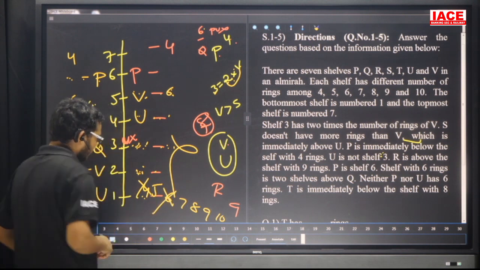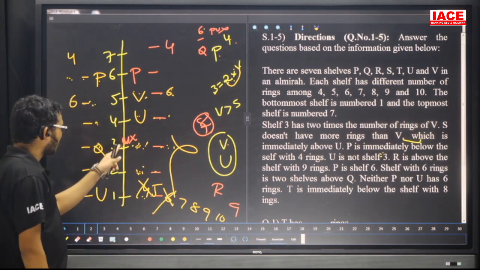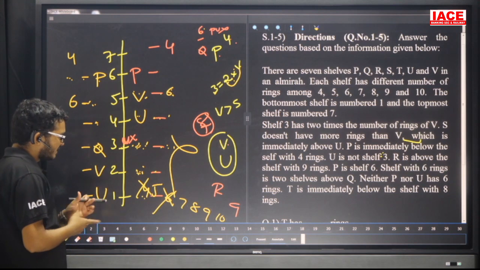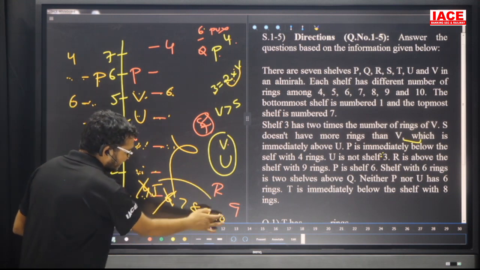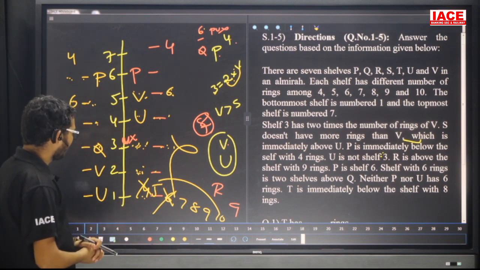6 rings are completed. Now U contains twice that of V. That means, twice means what? For V, the possibilities are here twice: 8 and 10. Suppose, friends, check here.